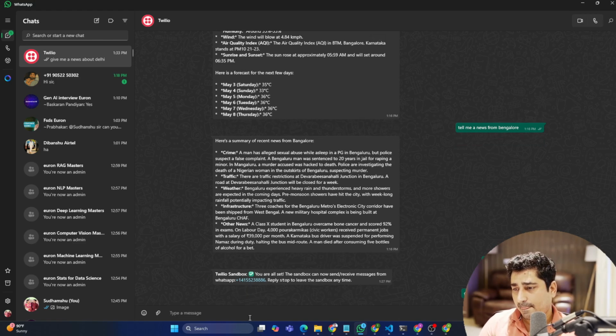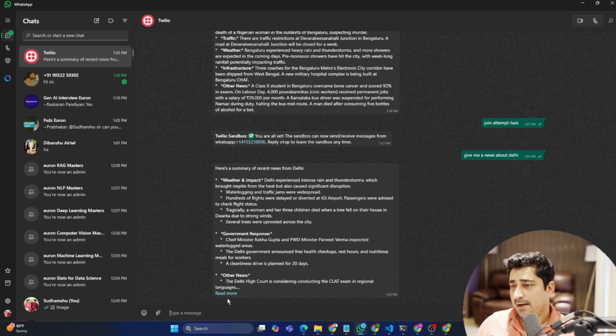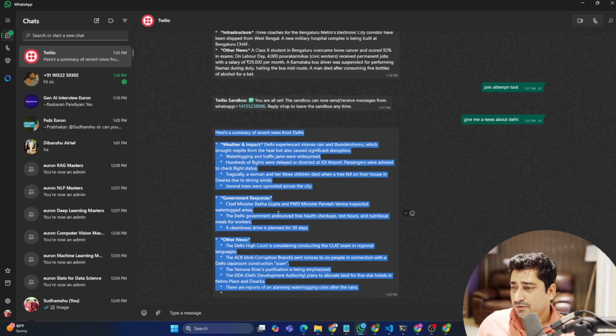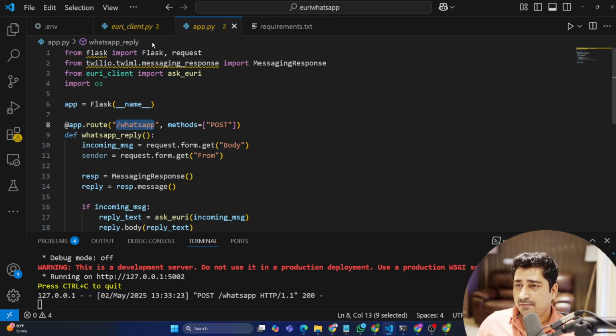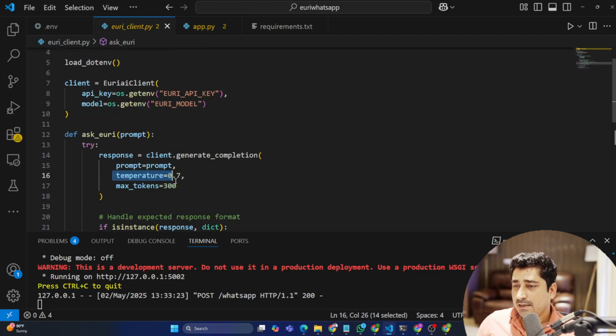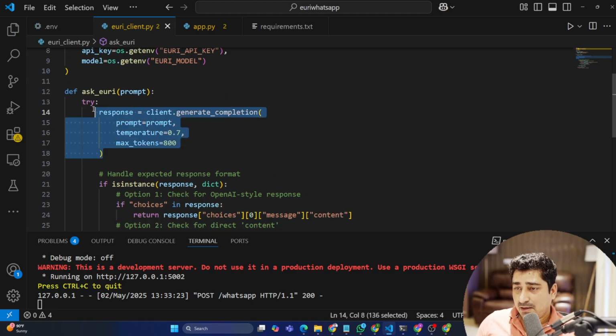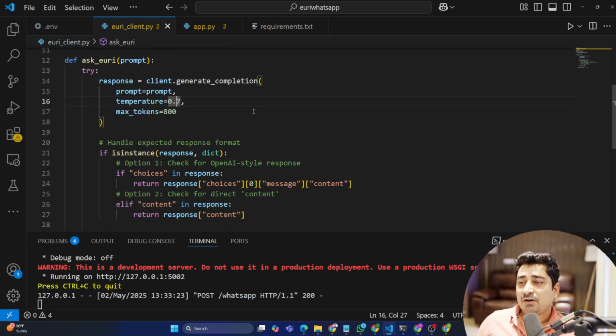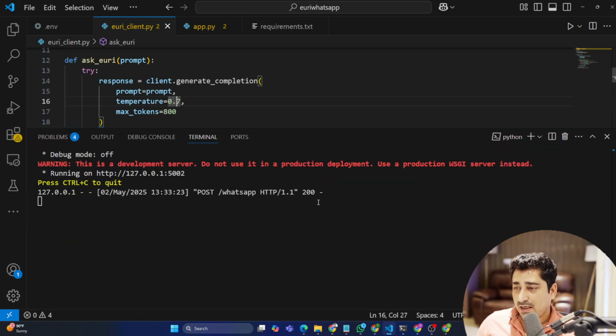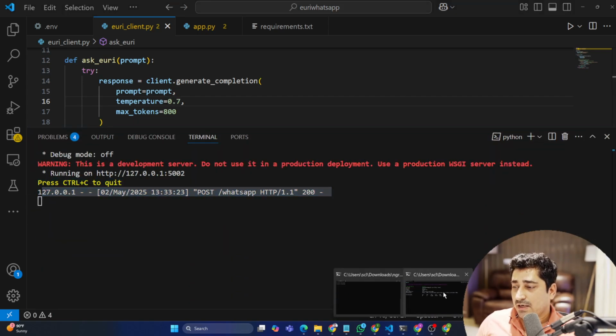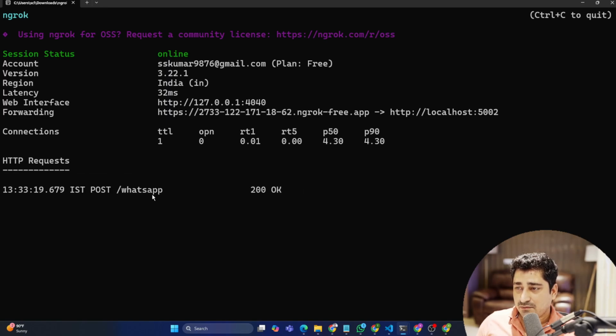Let's see. Yeah. So here is a summary of New Delhi, and it is trying to give me the news. What I have done is I have created a Yuri client, set the temperature, and the maximum tokens equal to 300. Maybe I can keep it at 800 so that it gives me a longer response, and I can work on formatting it in a better way. But as you can see here in my console, it's a 200, right? And if you check your ngrok, again it's a 200 for /WhatsApp. 200 means it's a good response that we are able to get.